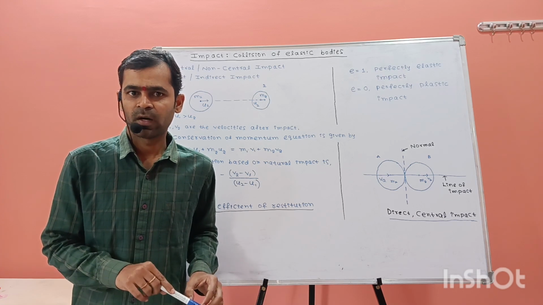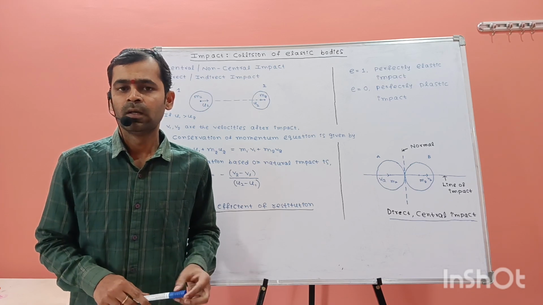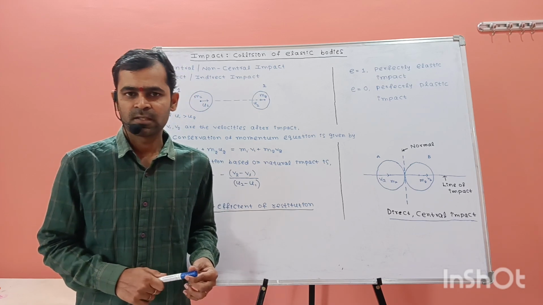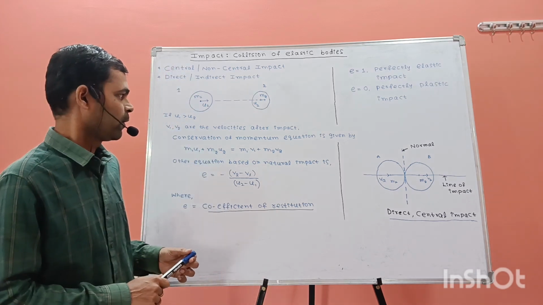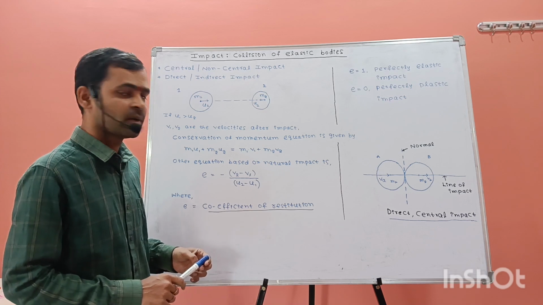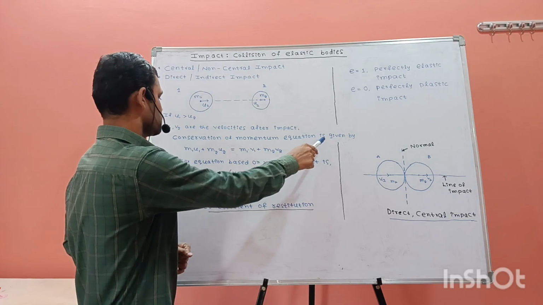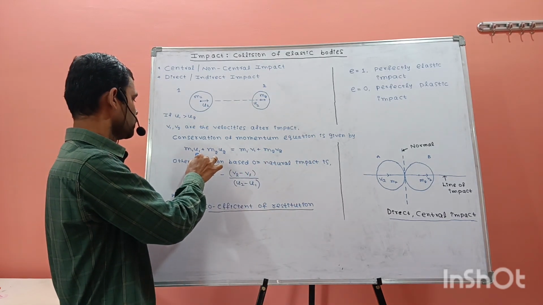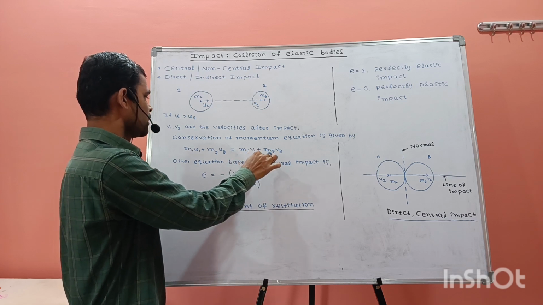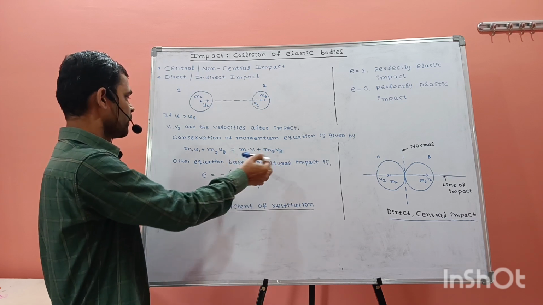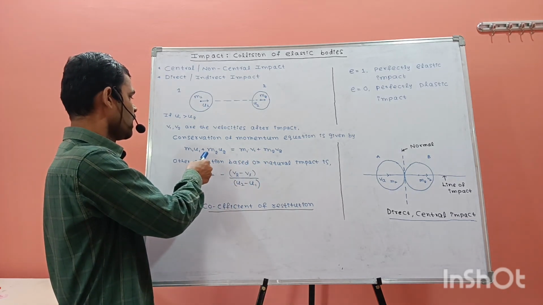After the collision of bodies, or after the impact, direct or indirect, central or non-central, the final velocities of the elastic bodies will change. That we will write in the form of an equation. This is the conservation of momentum equation, which is given by m1 u1 plus m2 u2 is equal to m1 v1 plus m2 v2. Here v1 and v2 are the final velocities of the elastic bodies, and u1 and u2 are the initial velocities.